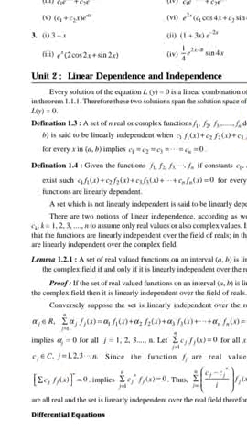Today I will discuss linear dependence and independence in ordinary differential equations.